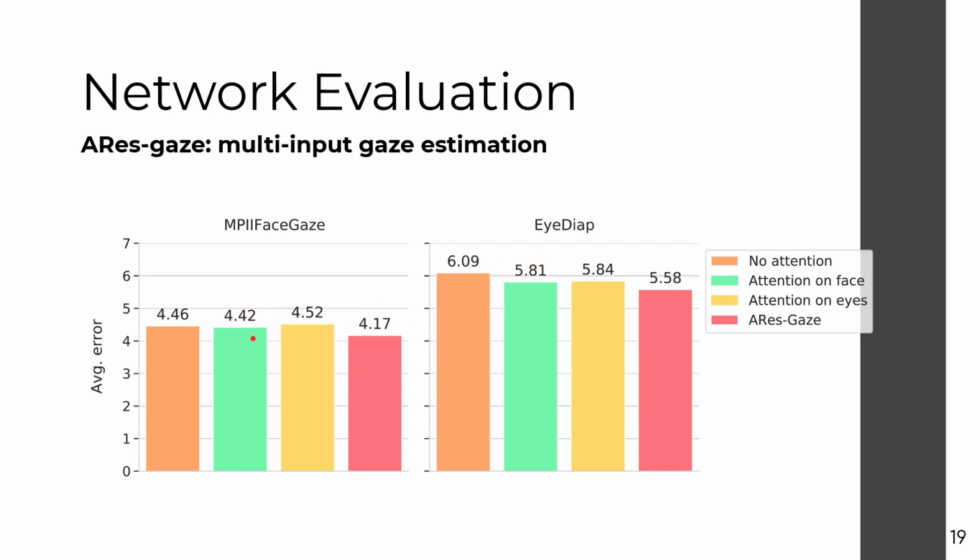This aligns with our initial hypothesis, since on the facial input there is relevant information in multiple regions of the image, while on the eye input the gaze-relevant information is condensed to a single region, the pupil. It's also worth noting that the version with attention only on the eyes actually performs slightly worse on the MPIIFaceGaze dataset. On both datasets, the use of self-attention on both branches yielded the best results overall.